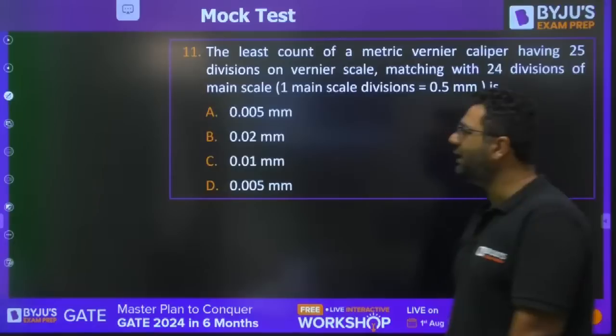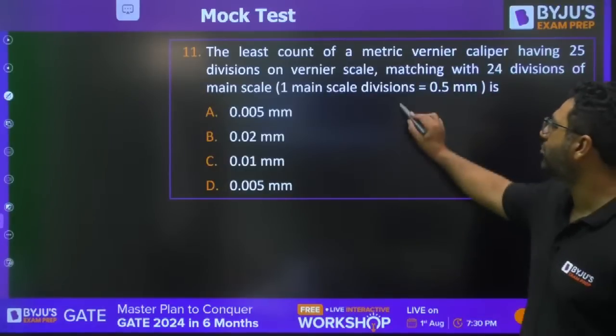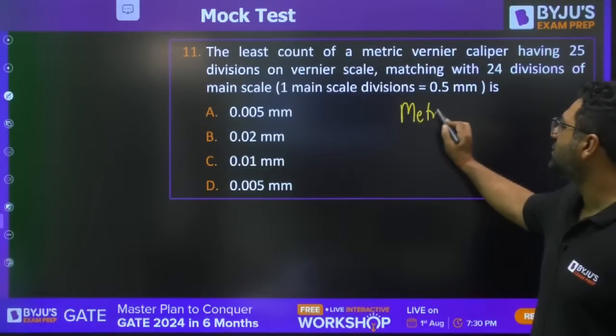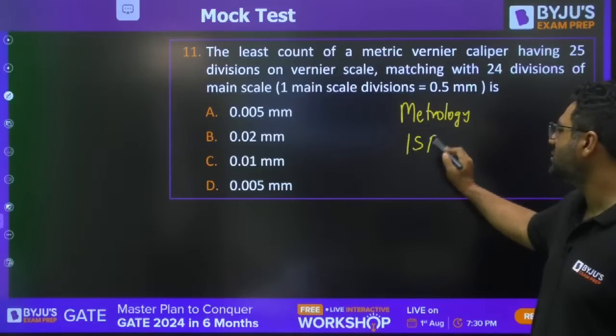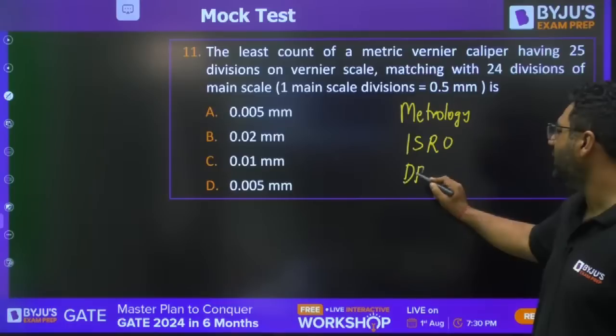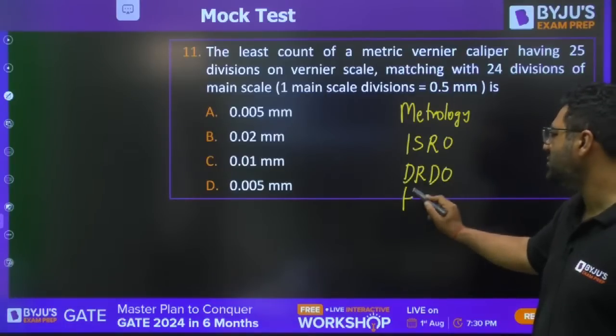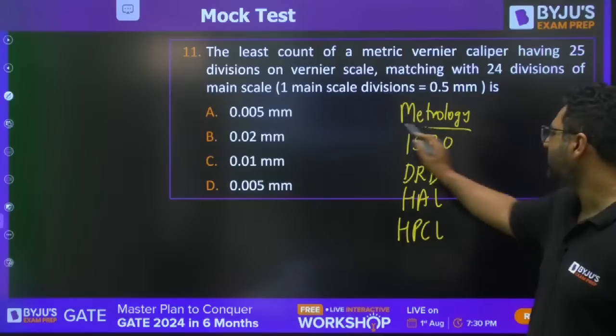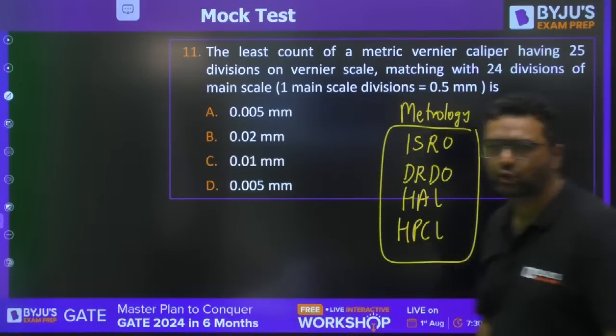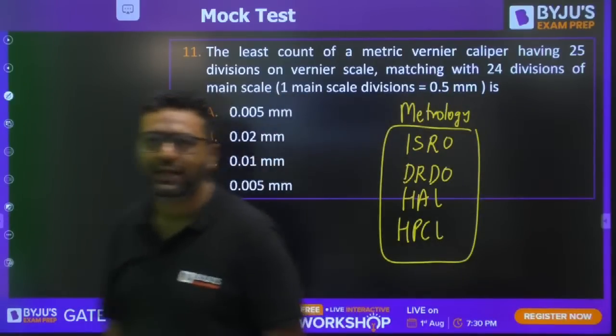Moving further to the 11th question. This is from metrology. This question has also been asked in ISRO. This is asked in DRDO. This is also asked in HAL. This is also asked in HPCL. So this is the pet question for PSUs and research organizations.